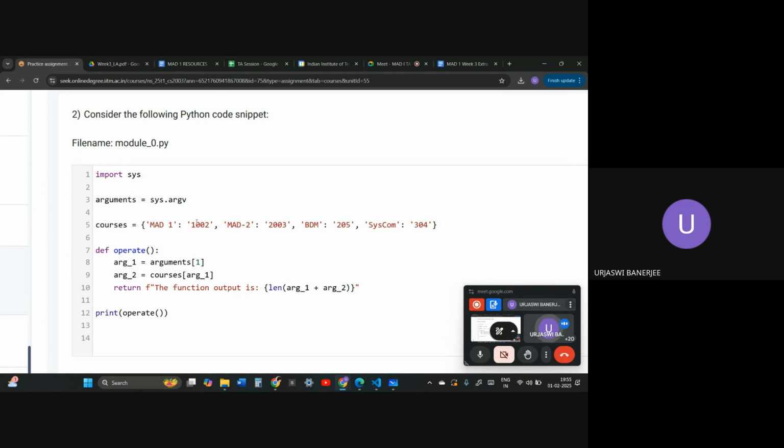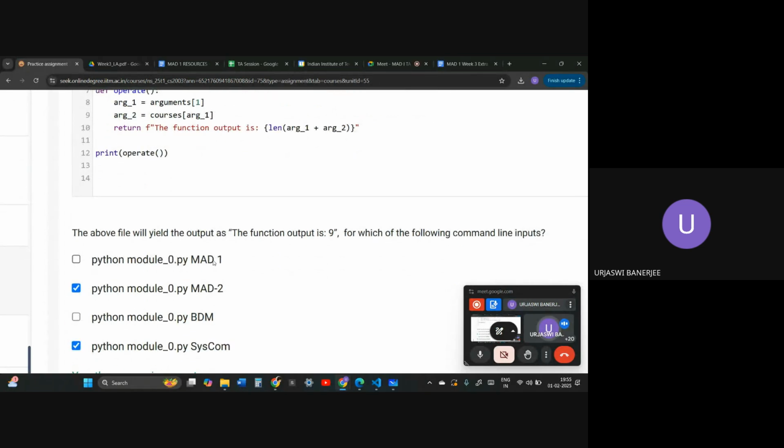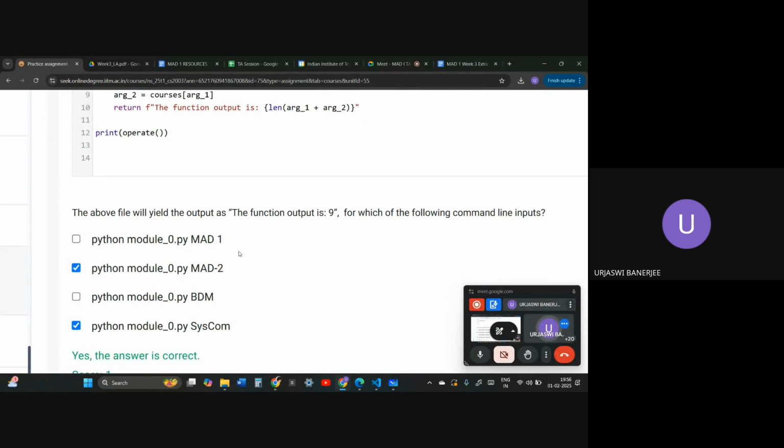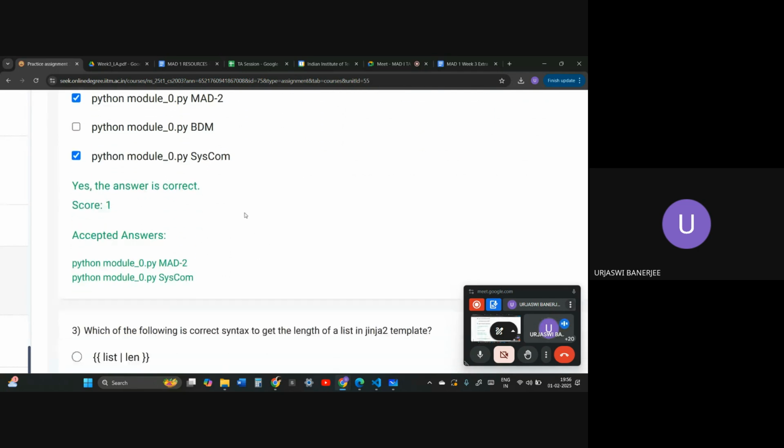But why are we not taking mad1, even though it has a space? As soon as we enter mad 1 as a command inside of the cmd, since it has a space, it will take mad as a separate command and 1 as another separate command. It will divide those two, and sys.argv will take module.py as the 0th argument, mad as the first, and 1 as the second. So it will be an invalid input.